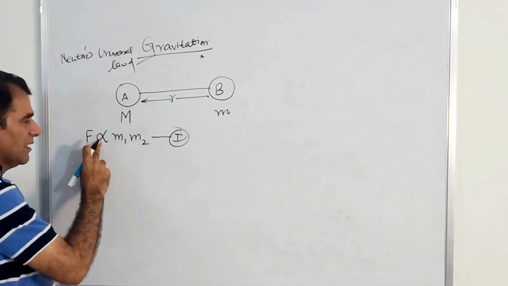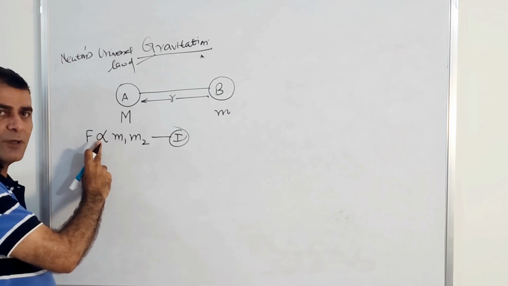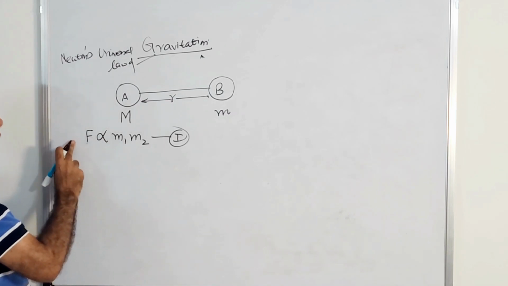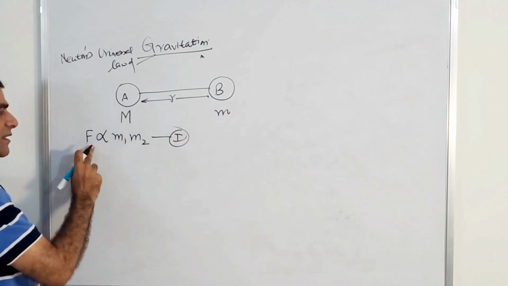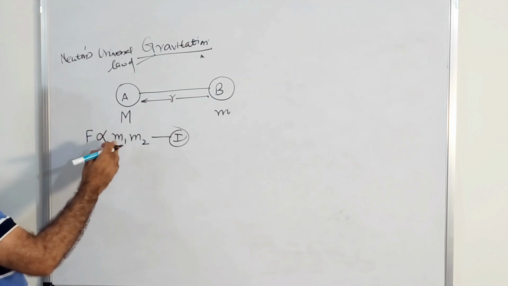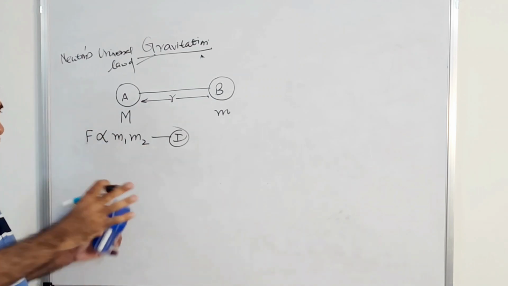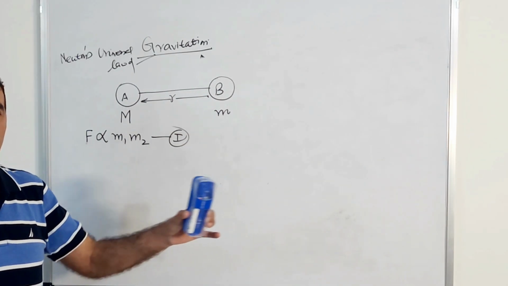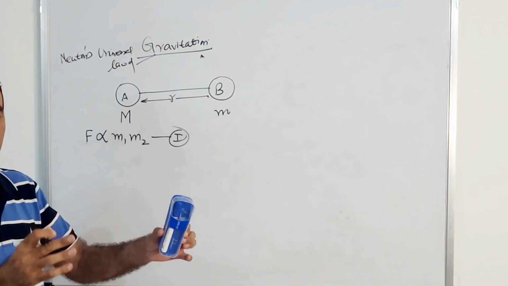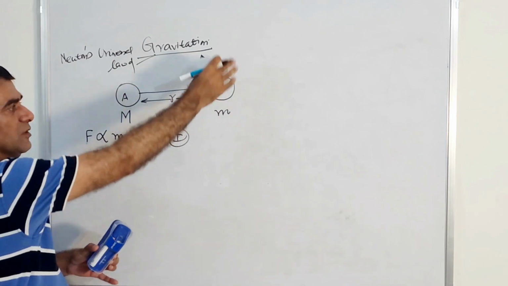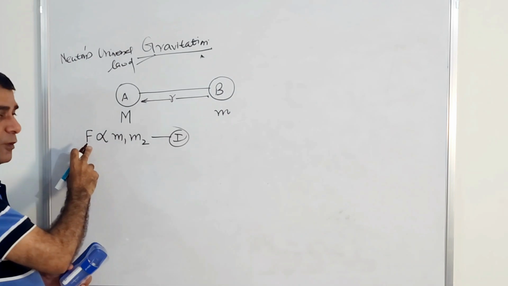Now let me explain this. When I say directly proportional, you know the meaning of directly proportional? When this quantity increases, it also increases. When this decreases, it also decreases. So there is a direct proportional change. When the masses are more, meaning these objects are very heavy, like two train compartments of 10,000 kg, 10,000 kg, then this force will be larger.